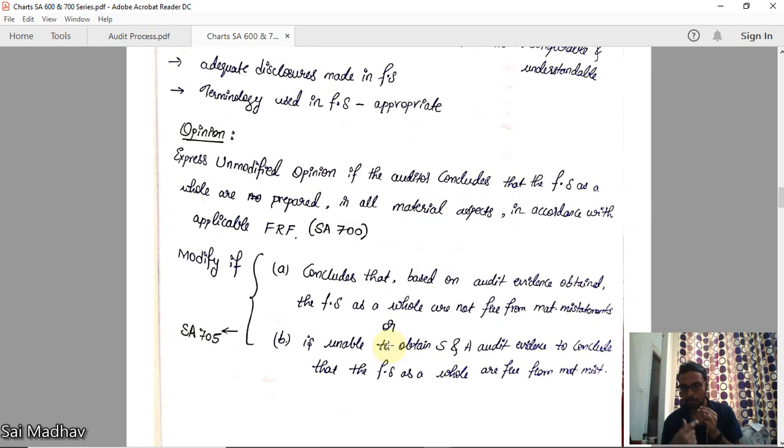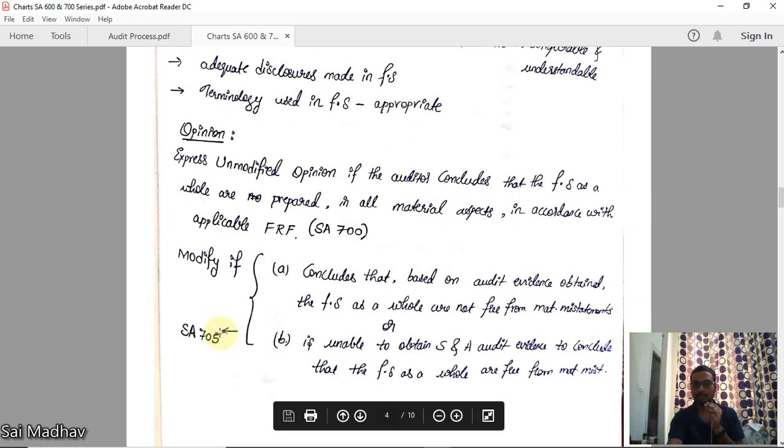See, two things here. One, you have to obtain evidence that the statements contain material misstatements. Then you can modify, or you are unable to obtain evidence to conclude that financial statements are free from material misstatement. In both of these cases, you would give a modified opinion as per SA 705.